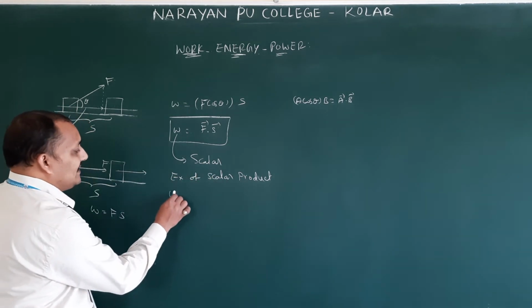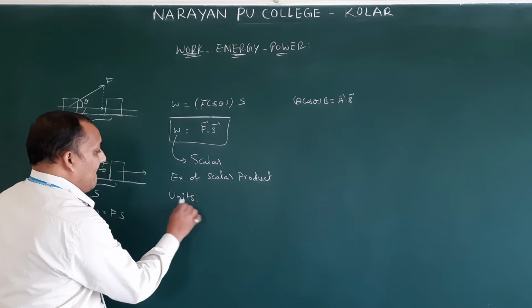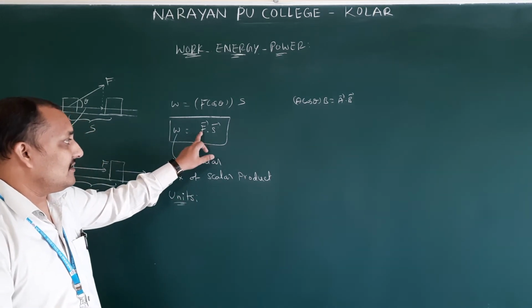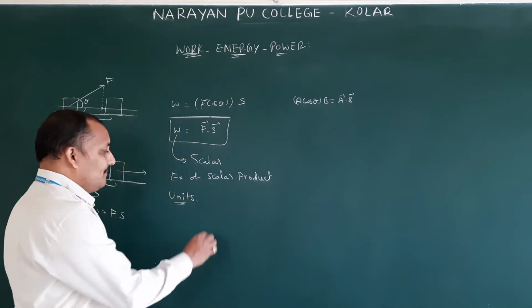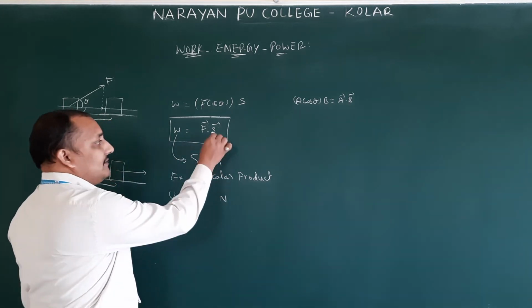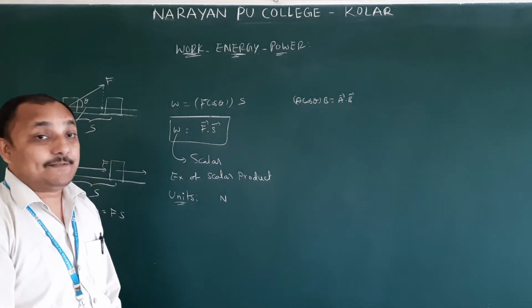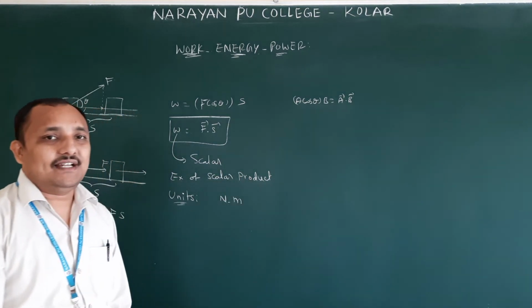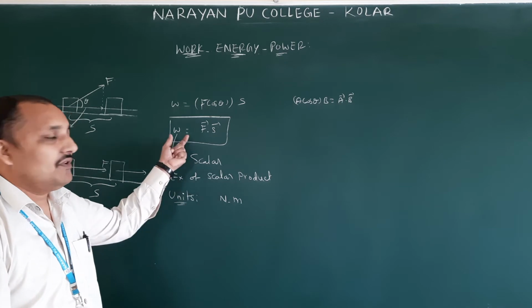Next, what are the units? You have to see the equation. Force unit is Newton, displacement unit is meter. So Newton meter is the unit of work done.